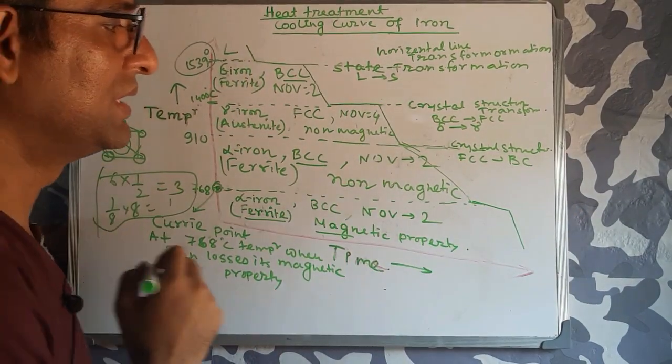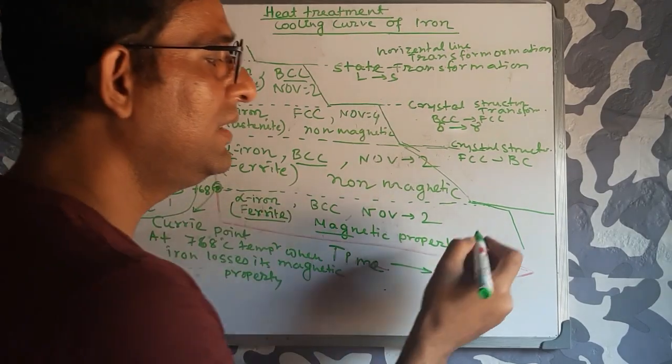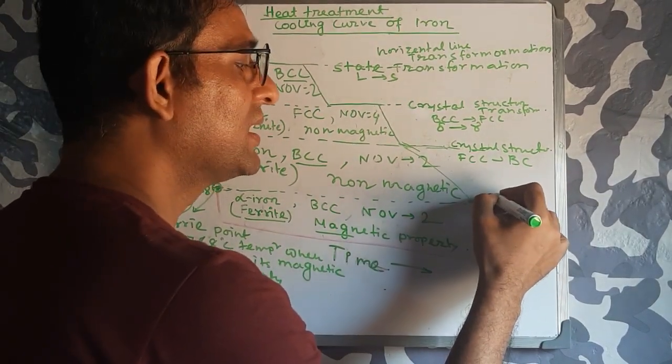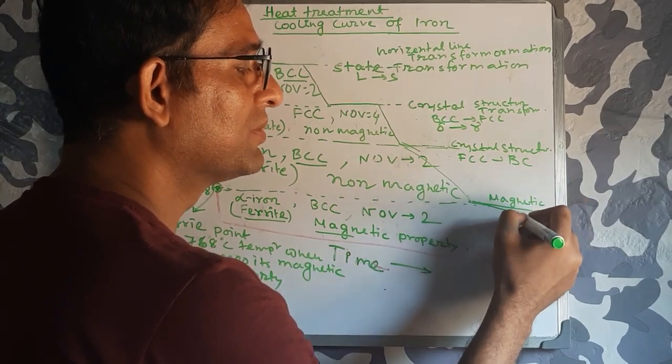And the last one is basically the magnetic transformation.